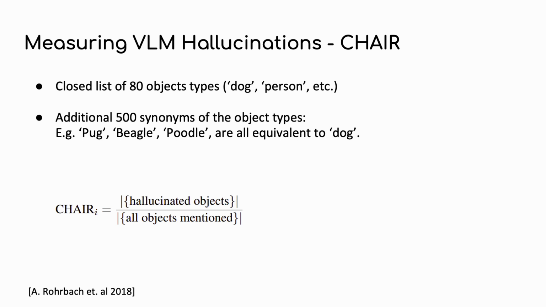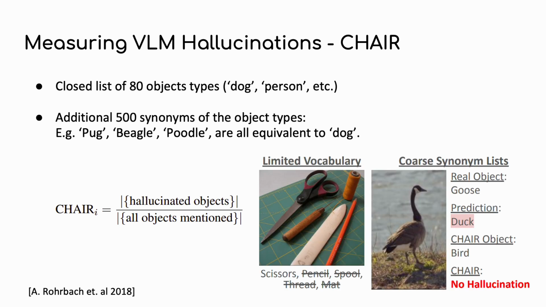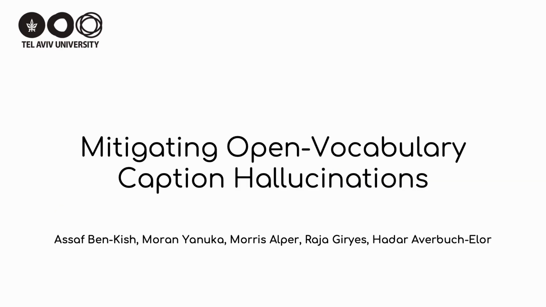Despite CHAIR being very effective, its vocabulary is limited since it only considers 80 common object types. This is demonstrated in the center image, where it only evaluates the word scissors and ignores pencil, spool, thread, and mat. Furthermore, CHAIR cannot perform fine-grained distinctions between similar objects. For example, when compared by CHAIR, the prediction duck is not a hallucination with respect to the ground truth annotation goose, since both belong to the same object class, bird. Similar to CHAIR, many existing methods for hallucination mitigation ignore the open vocabulary nature of image captions, as they rely on closed vocabulary object lists.